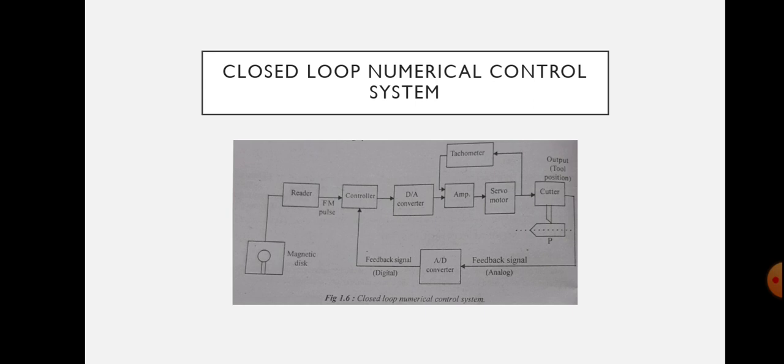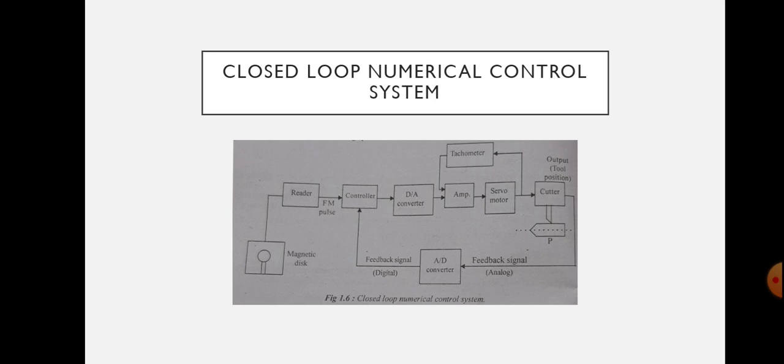Also, there is a transducer attached to the cutter head that converts the motion into an electrical signal. The analog electrical signal is converted into digital pulse signals by analog to digital converter. Then this signal is compared with the digital input pulse signals. If there is any difference between these two, the controller sends a signal to the servo motor to reduce it. Thus, the system automatically corrects any deviation in the desired output tool position through feedback. Means there is a feedback path.